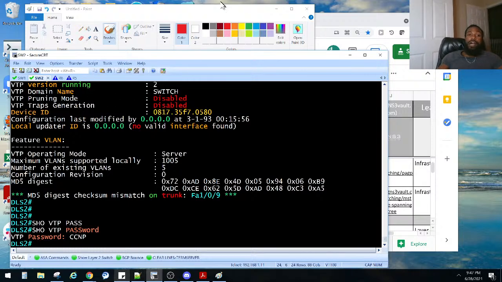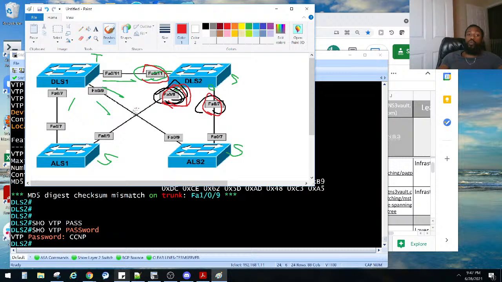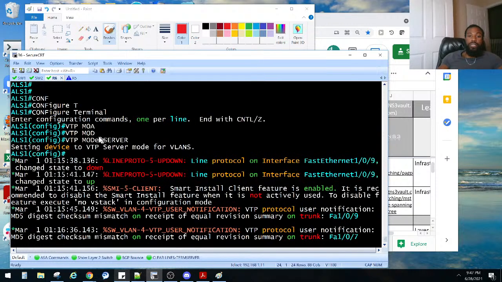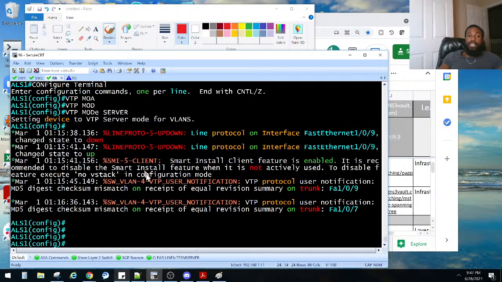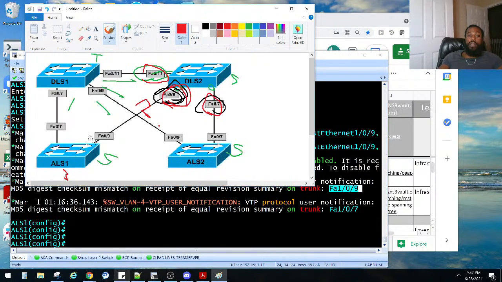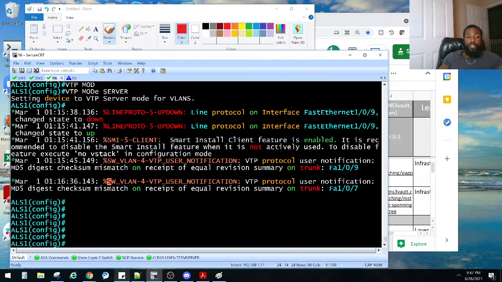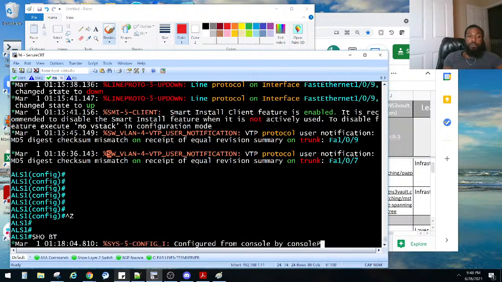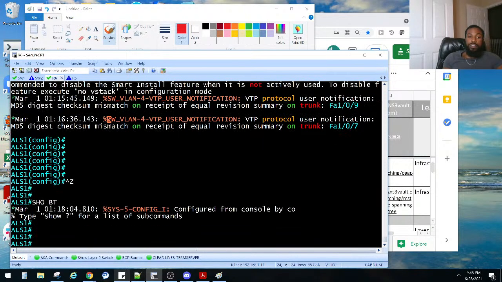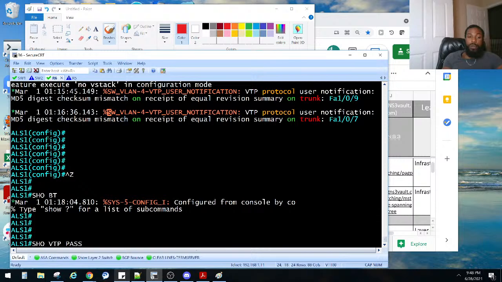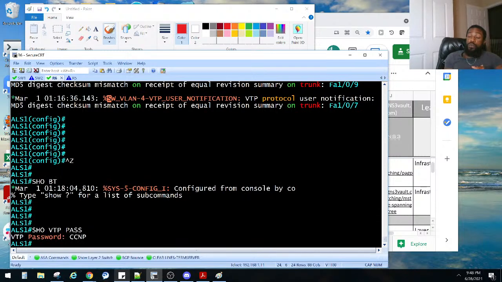Let's see. So we have an issue right here. What is the issue? Does ALS1 have a password? Let's see. Yeah, looks like it. ALS1 got an issue on 9 and 7. So he has an issue on here and here. And I think it's the password. Let's see. Show VTP password. He has a password, CCNP.